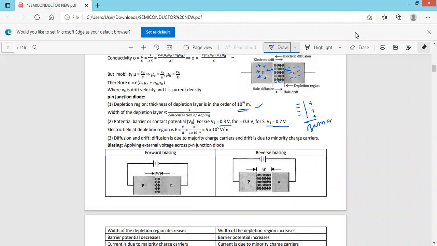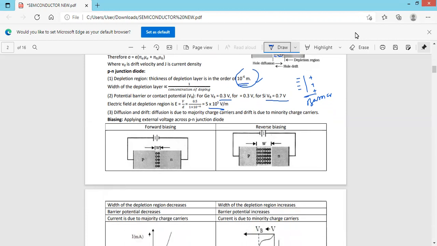Electric field at the depletion region. If the width of the depletion region is 10 power minus 6 meters, and the barrier potential is 0.3 and 0.7, the average becomes 0.7 plus 0.3 is 1, 1 by 2 is 0.5. Therefore, the average electric field in the depletion region is E equals V by D, that is 0.5 divided by the width of the depletion region, 10 power minus 6. That is 5 into 10 power 5 volt per meter. This much electric field is developed near the junction.